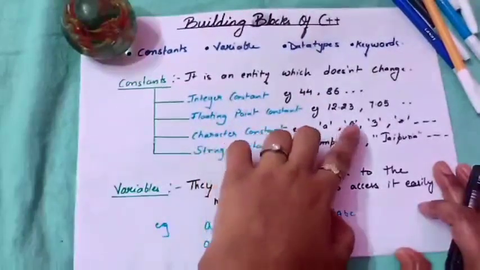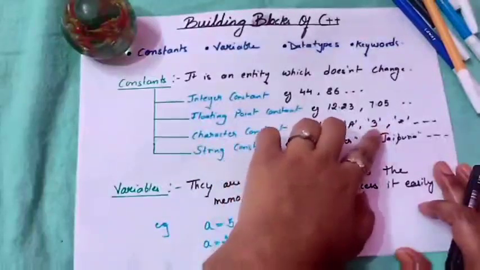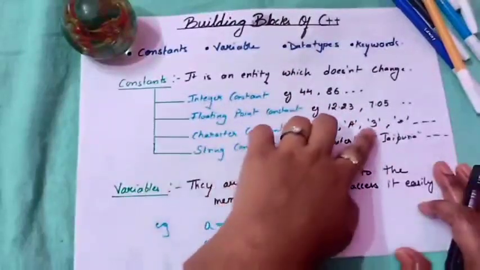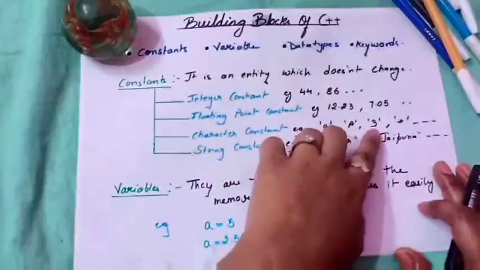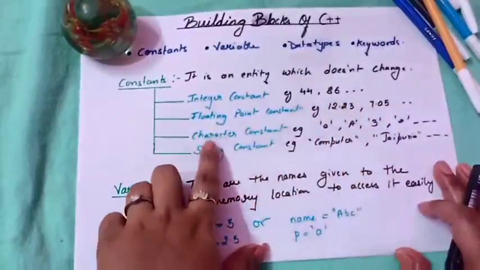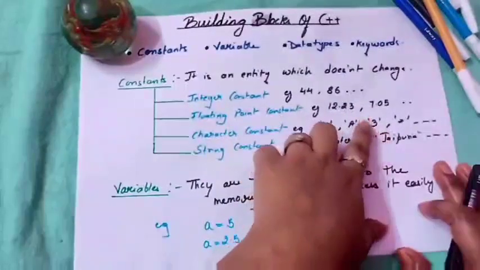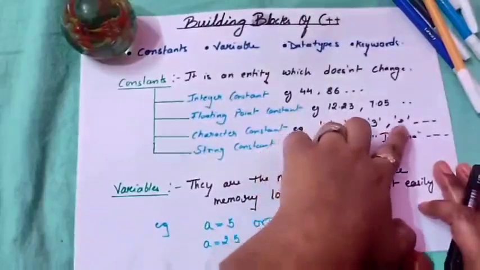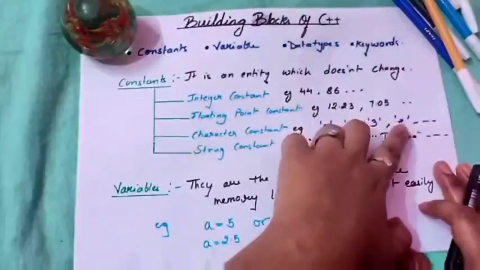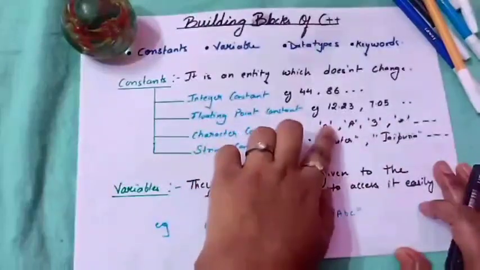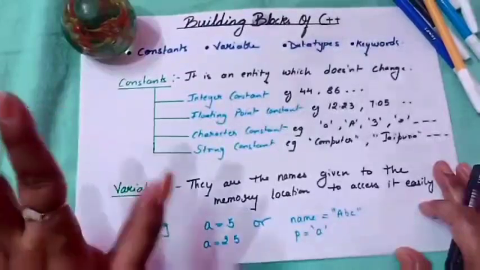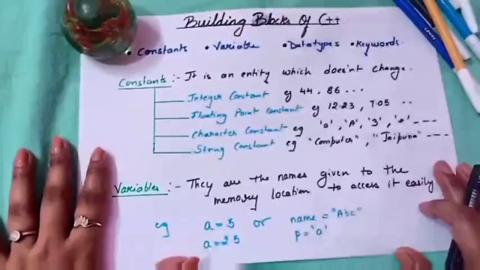Just like A, we have written capital A also, and we have put a 3, which means we can turn a number into a character by writing it inside single inverted commas. We have written 3. Now this 3 is no more a number, it has become a character, because we have written 3 inside single inverted commas. Similarly, an asterisk is there. Special symbols can also be considered characters if we write them inside a single quote. Similarly, if we put a space inside the single quote, a single space can be counted as a character constant.